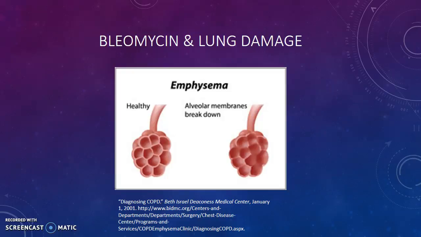The mechanisms of this lung damage closely parallel those we studied in our respiratory disorders module. Recall how in emphysema, smoking can cause pulmonary inflammation and damage of the alveoli. Bleomycin can elicit a similar inflammatory response, breaking down the membranes and healthy tissues in the alveoli and causing permanent damage in rare cases.